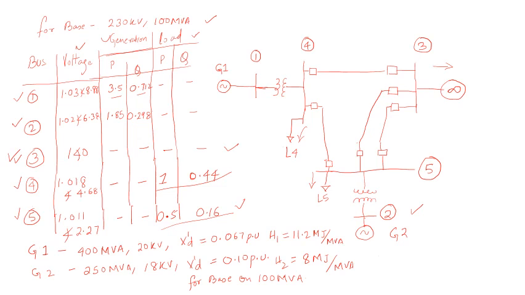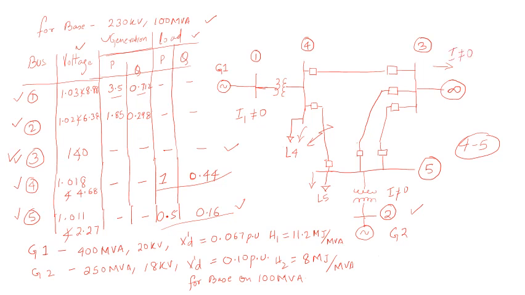Now here the problem comes: suppose suddenly this system has a fault between these buses, that is 4 and 5. So 4 and 5 get short circuited. Because of the short circuit, the generator buses which are connected will have currents, so I1 will not be 0, I2 will not be 0, and I3 will not be 0.